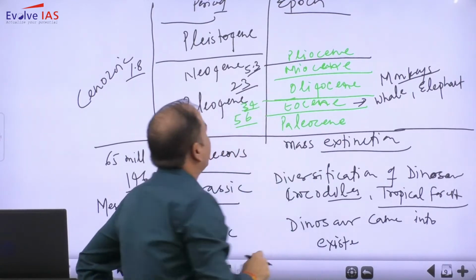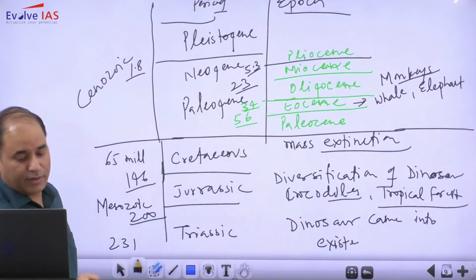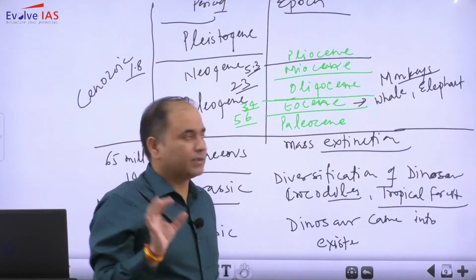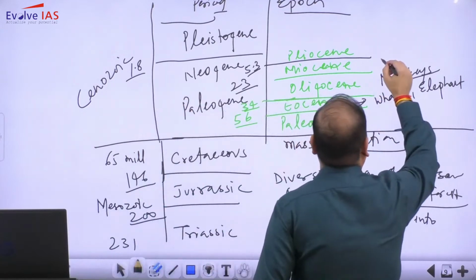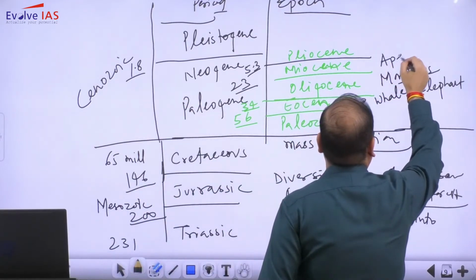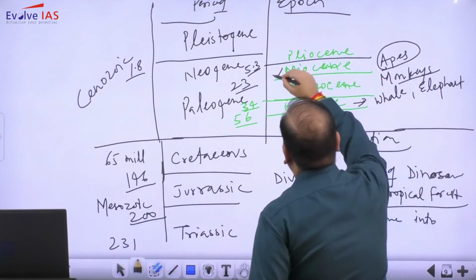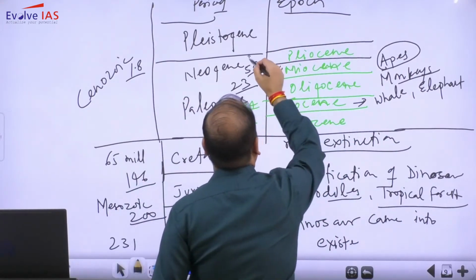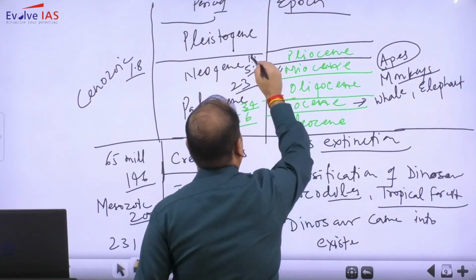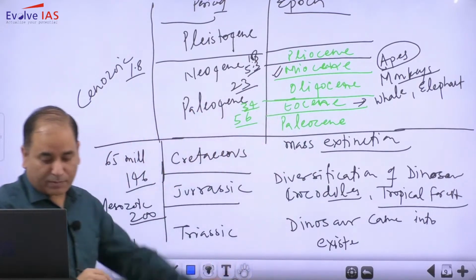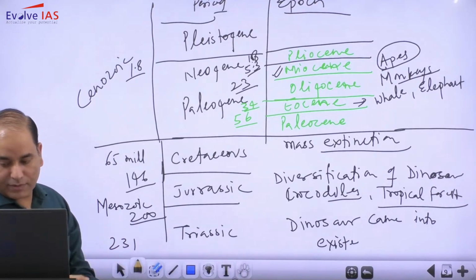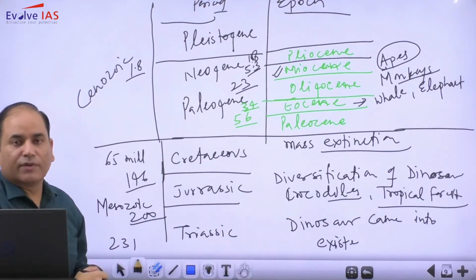So somewhere around 5.3 we have the Miocene, and in Miocene there has been the first appearance of apes. So apes first came into existence in this Miocene time period, and from 5.3 to 1.8 we have Pliocene. And the most important feature of the Pliocene that you can note down is the first hominids.